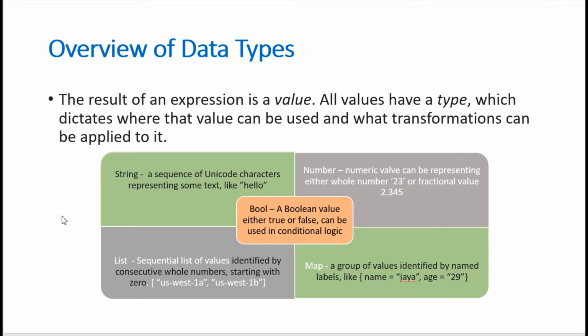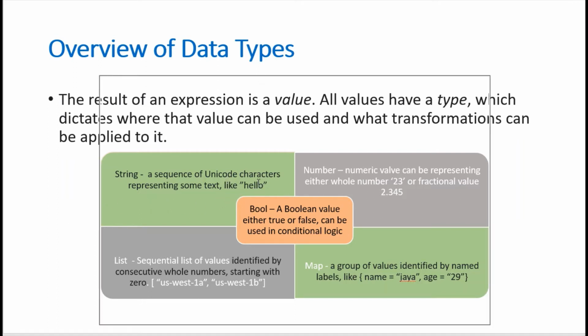All values have a type which dictates where that value can be used and what transformation can be applied to it. There are multiple data types. The first one is string, a sequence of Unicode characters representing something like hello. This is how we need to represent a string.